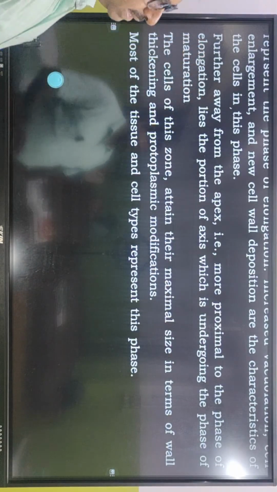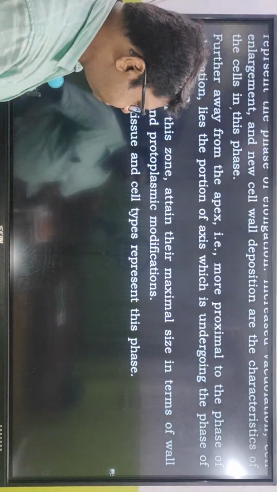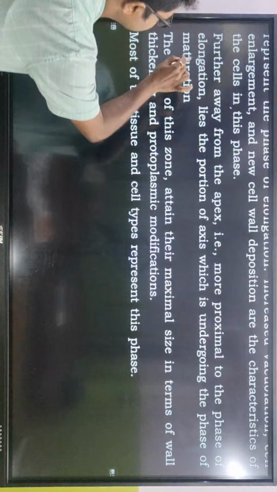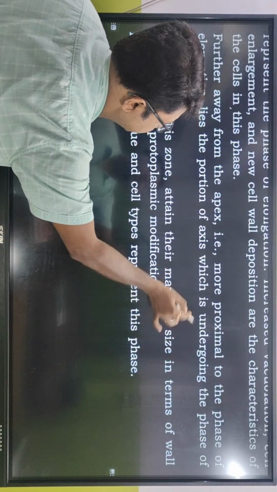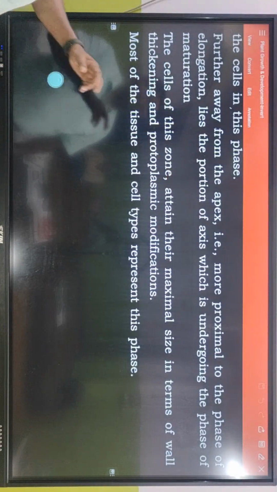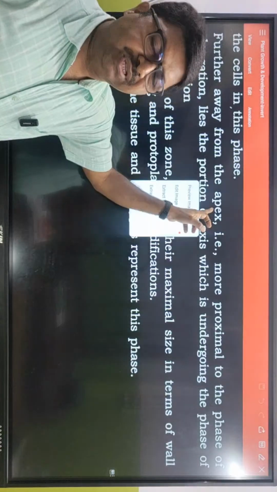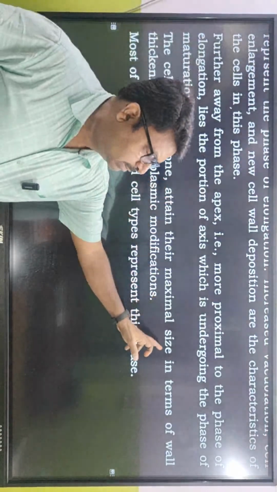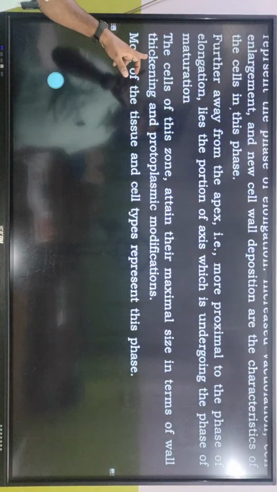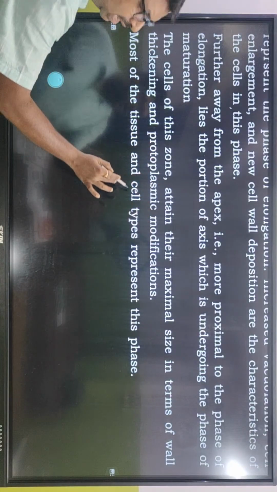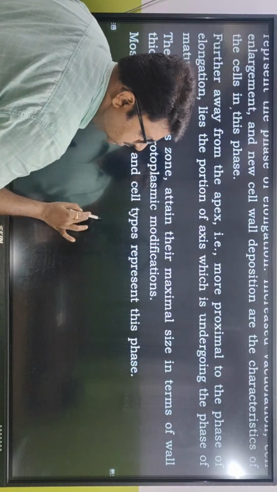Further away from the apex, more proximal to the phase of elongation, lies the portion of the axis which is undergoing the phase of maturation. The cells of this zone attain their maximal size in terms of wall thickening and protoplasmic modifications. Most of the tissues and cell types represent this phase.